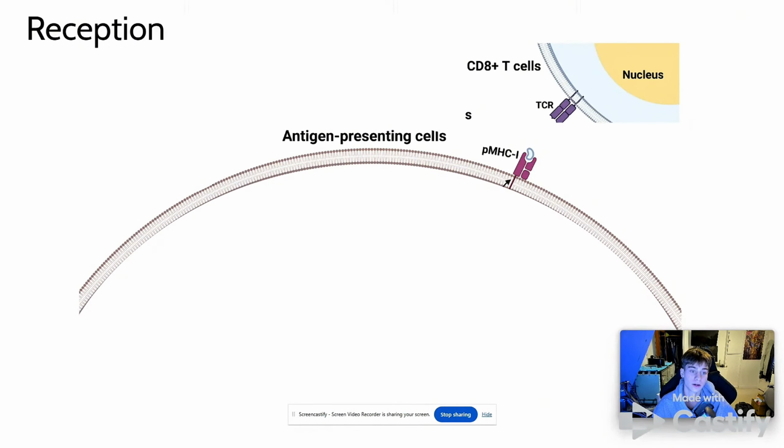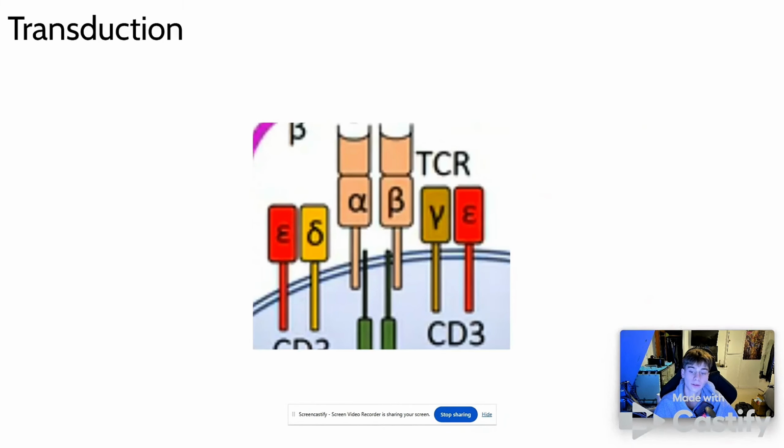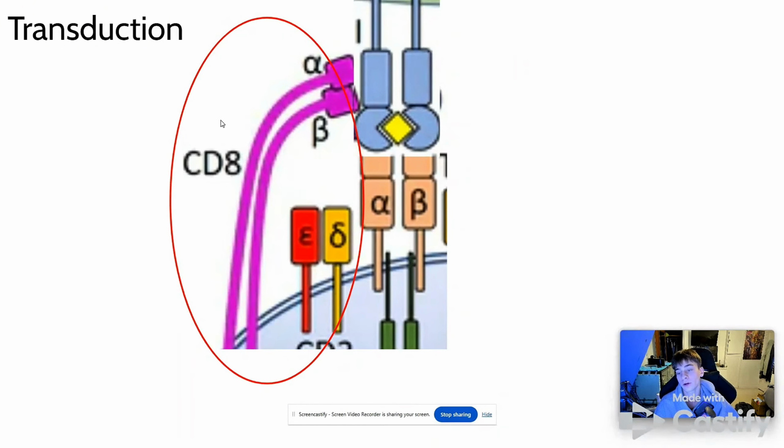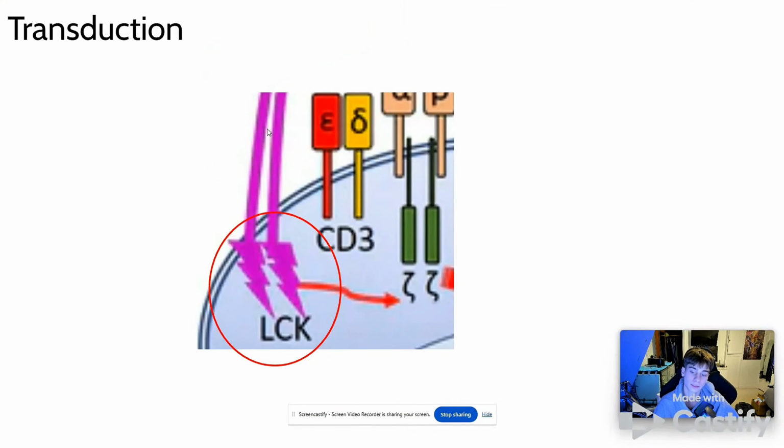Now, the TCR is a non-catalytic tyrosine receptor, and it will bind to the MHC1 through juxtacrine signaling. As we can see here, it'll come and bind, and at the same time, a co-receptor, which is CD8, will bind to the MHC1 complex, and as it changes shape, it will cause the activation of LCK, which is a kinase. As this kinase gets activated, it will go and activate ZAP70. Now, this ZAP70 is going to get recruited by the LAT signalosome, creating the LAT multiprotein.